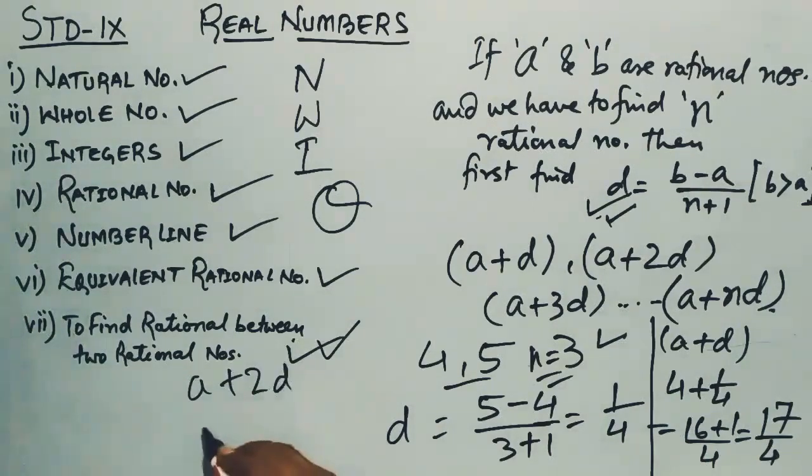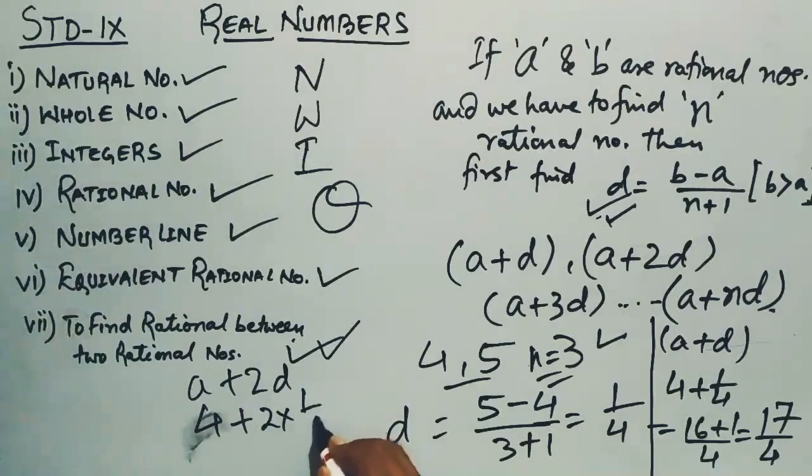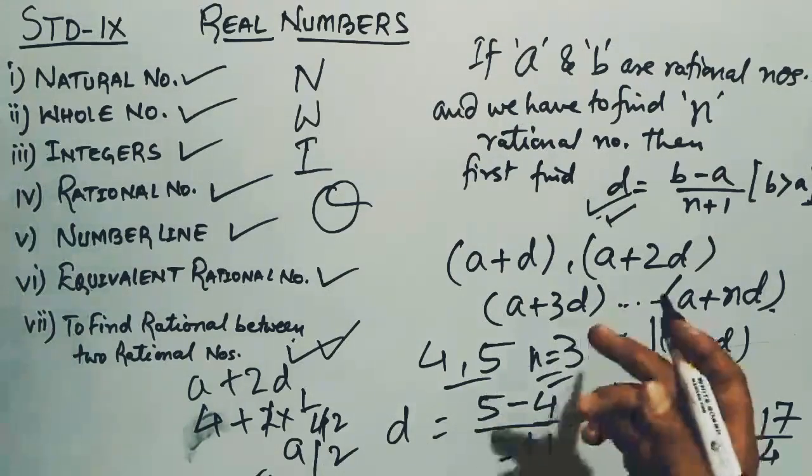A is what? We have got 4. 4 plus 2 into 1 by 4. D is what? 1 by 4. 2 fours are 8, plus 1, 9 by 2. 9 by 2 is the second rational number. Similarly, we can find out the third rational number.